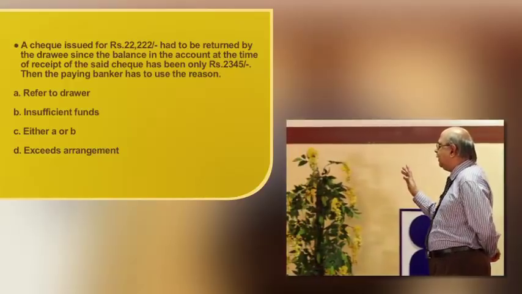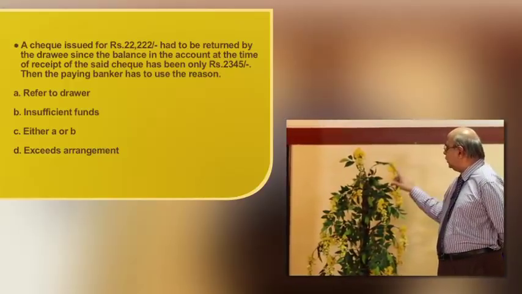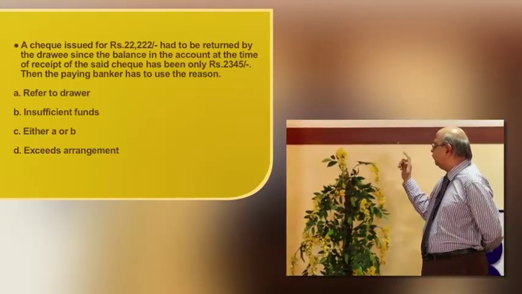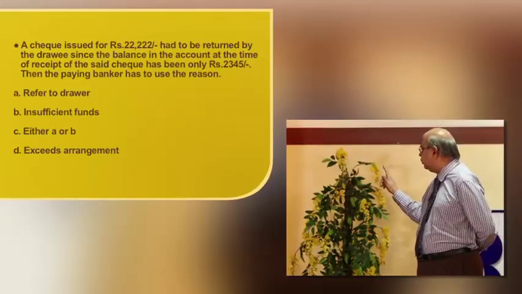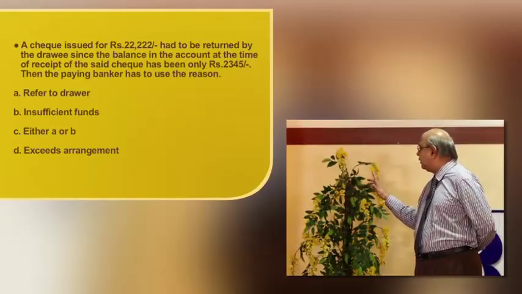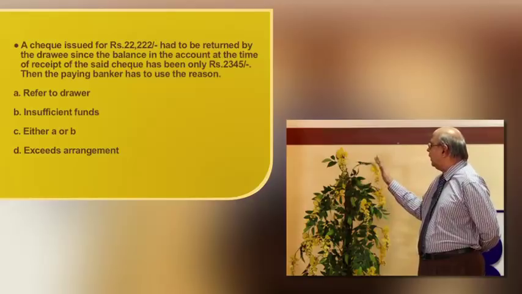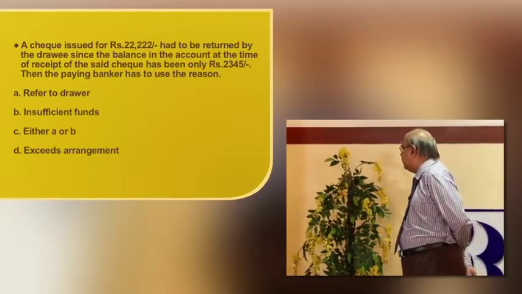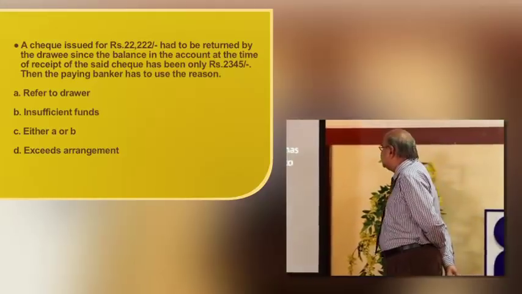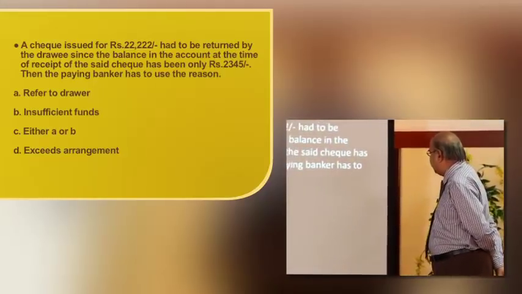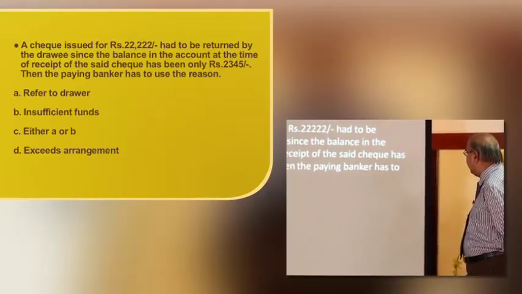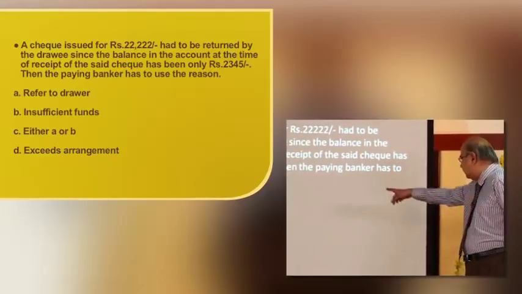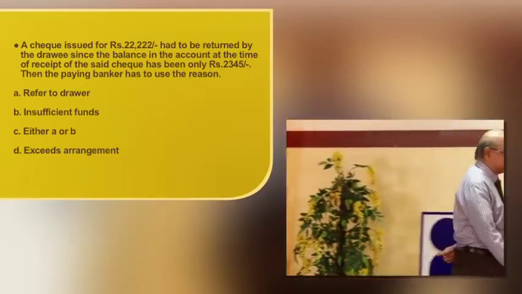Here, the banker should have honored the check if the particular customer had the sufficient balance to meet the check. In this case, obviously, at the time of return, the balance was less than the amount of the check. So obviously, the banker has to return it with the reason insufficient funds.